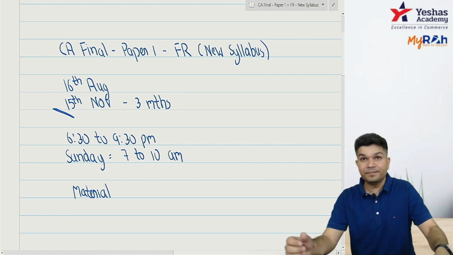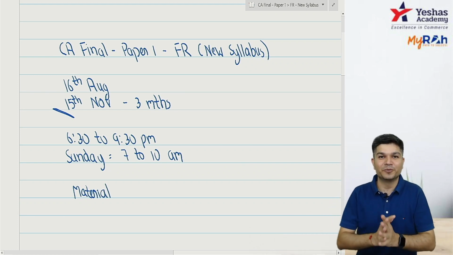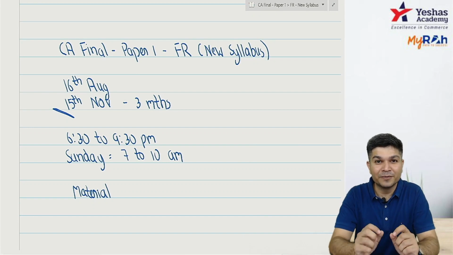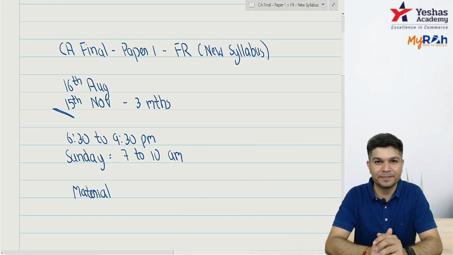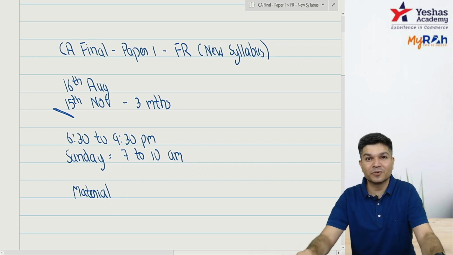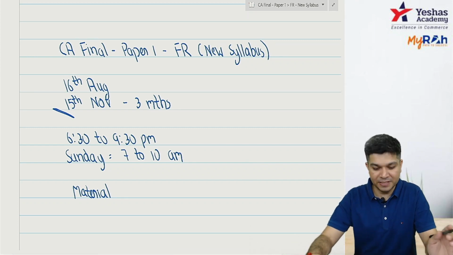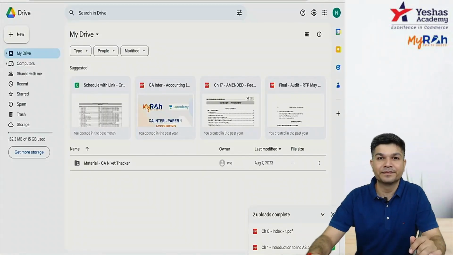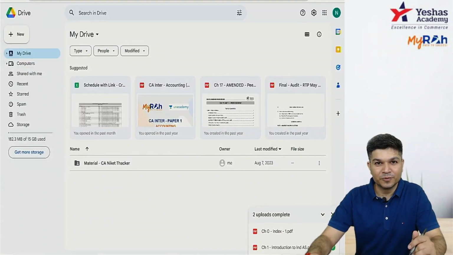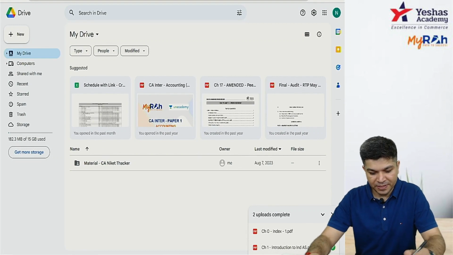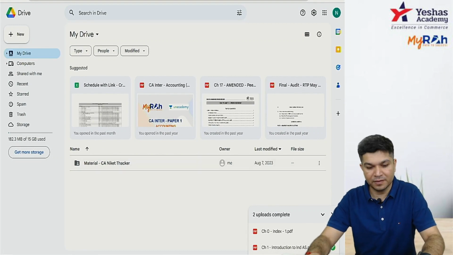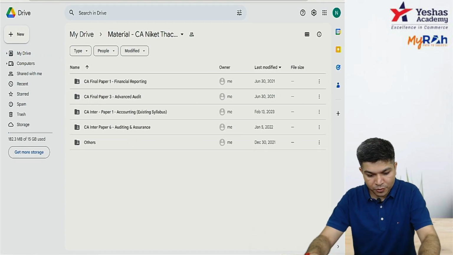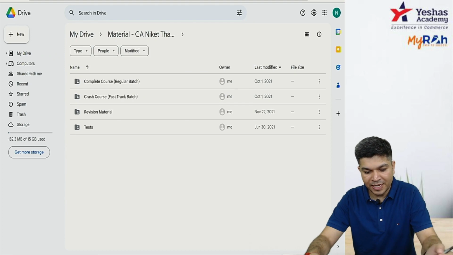Now, sir, you've not got the material as of now, what to do? If you check our Telegram channel, I have sent a link for the material. If you click on that link, you'll come over here. It's a Google Drive link. In that, go to material. Then go to CA Final Paper 1 Financial Reporting.